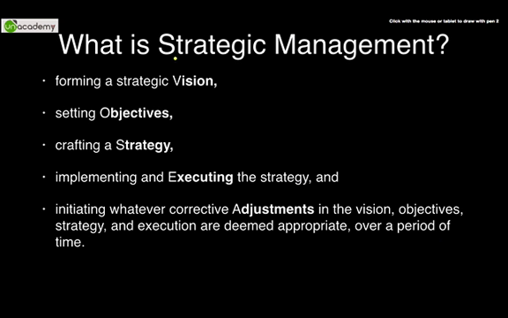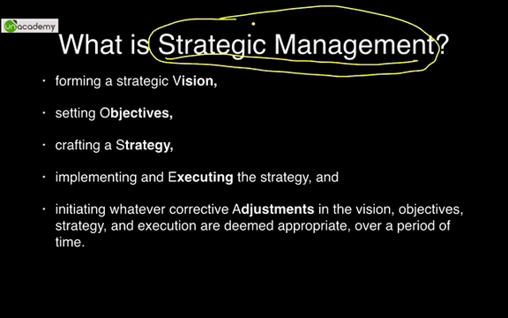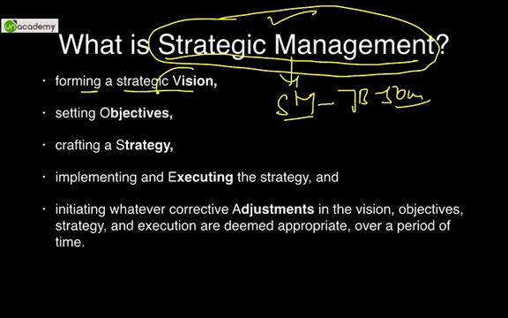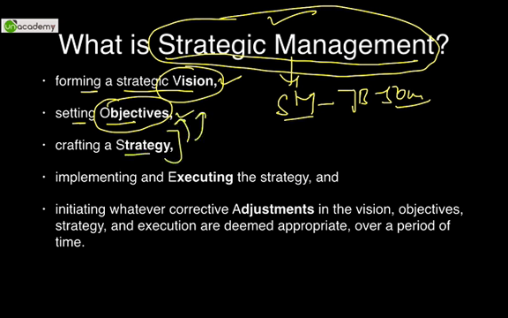Continuation, finally, we come to the definition of strategic management. You may be thinking that this is the fourth video where we're studying strategic management, but finally we get to listen or understand the definition of SM or strategic management. The subject, paper number 7B, 50 marks, very, very important. So, what does it mean? It means forming a strategic vision. What do we mean by vision? Something where we want to be. Where do we want to be is a strategic vision. Setting the objectives. How do we reach there? What are our short term objectives? What are they? Crafting a strategy on the basis of our vision and our objectives.